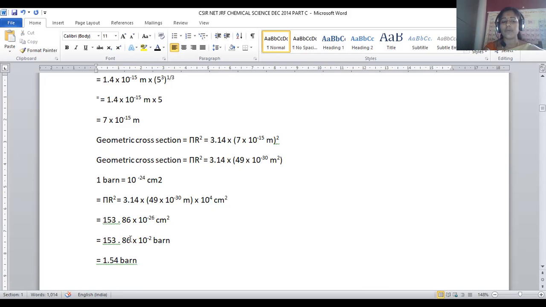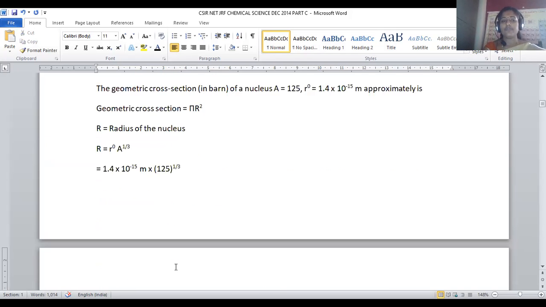So we got 153.86 into 10 to the power minus 2 barn. If we remove this 10 base, what happens? When the 2 zeros get cancelled, the decimal point will move 2 places to the left side, so that it will become 1.54 barn.